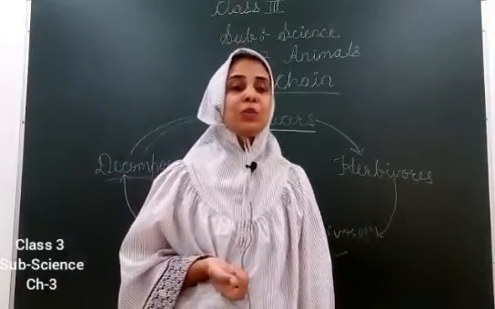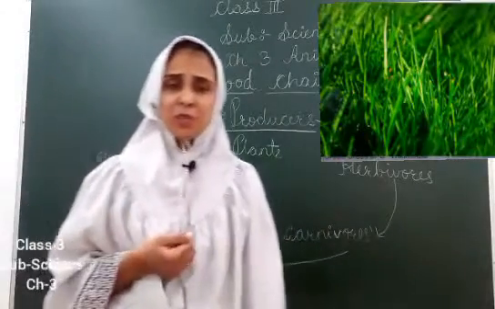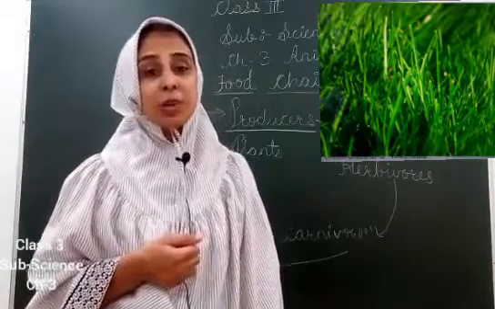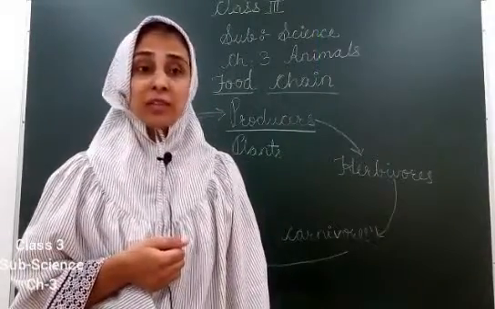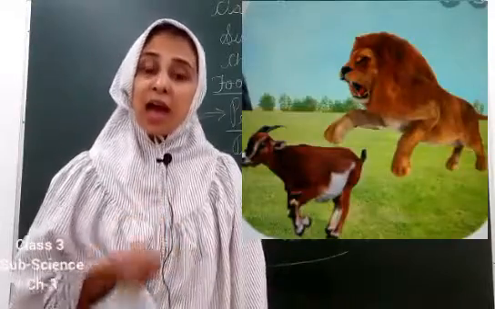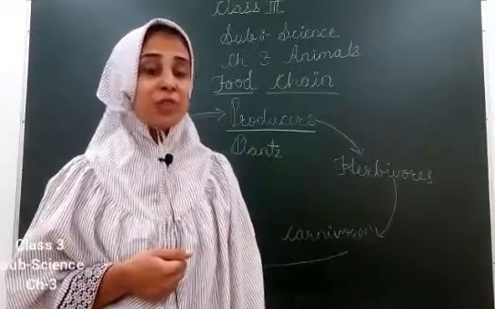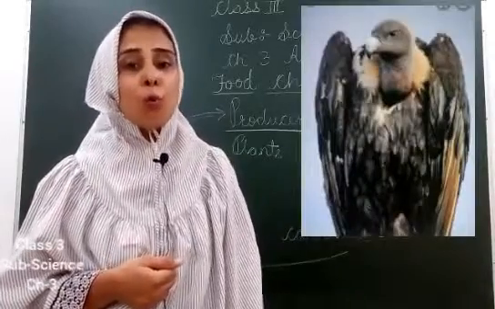Okay. So for example, grass or any small plants, you can say grass is eaten by what? You can say it is eaten by goat. A goat is eaten by a lion. Now when lion is dead, it is consumed by which? They are consumed by vulture.